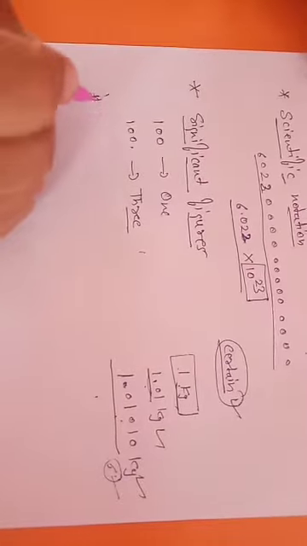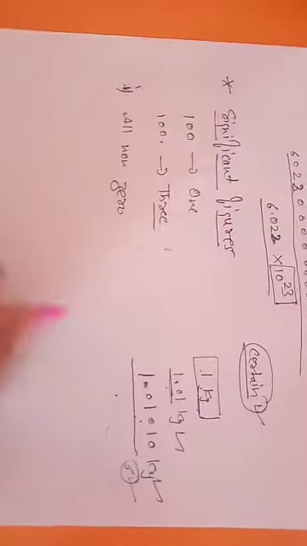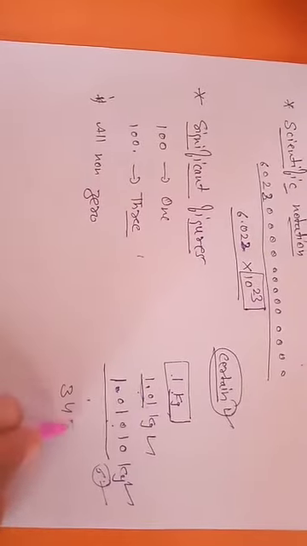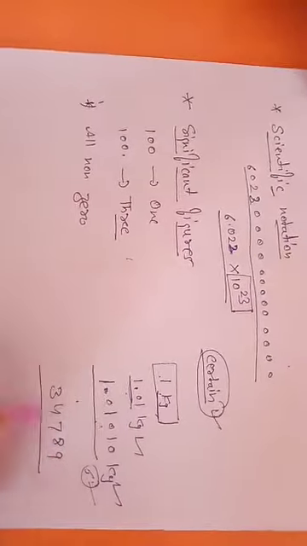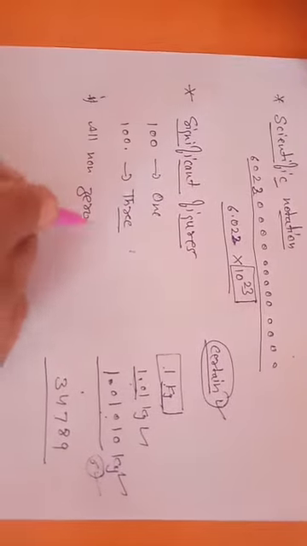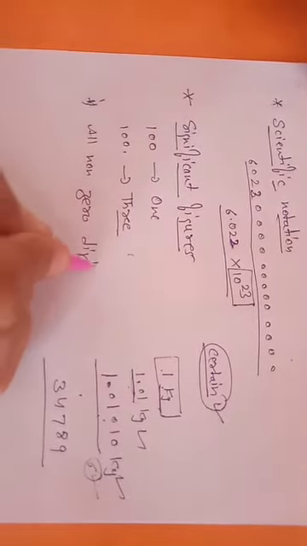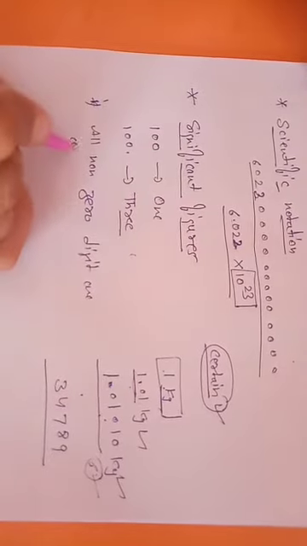The first rule: all non-zero digits, if your measurement is written like 3, 4, 7, 8, 9, are considered significant.